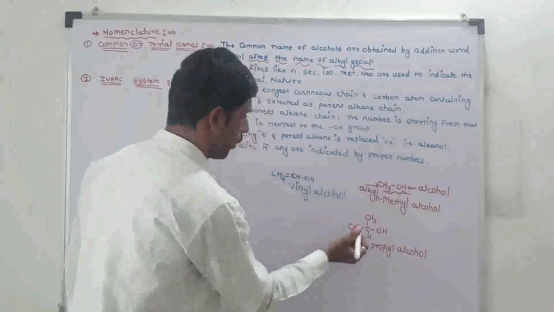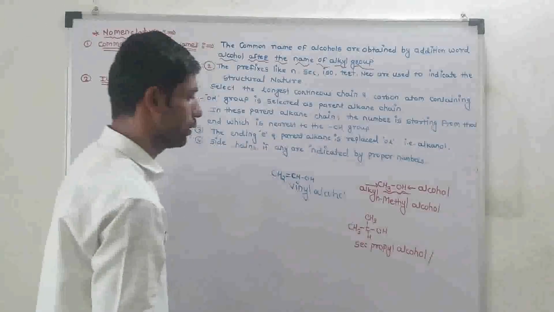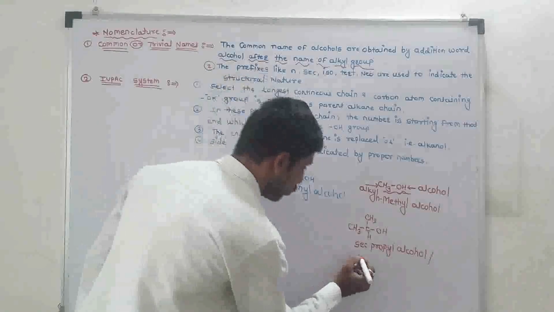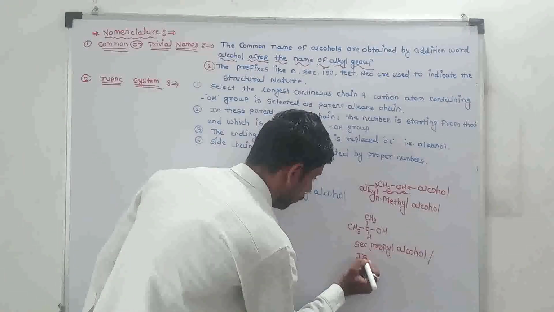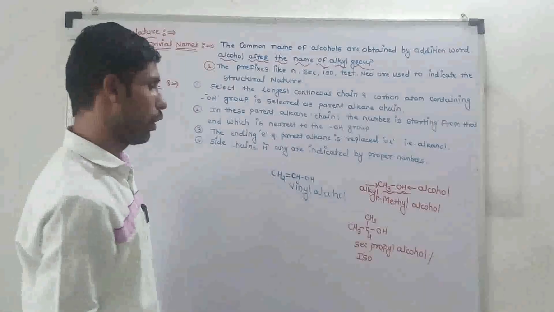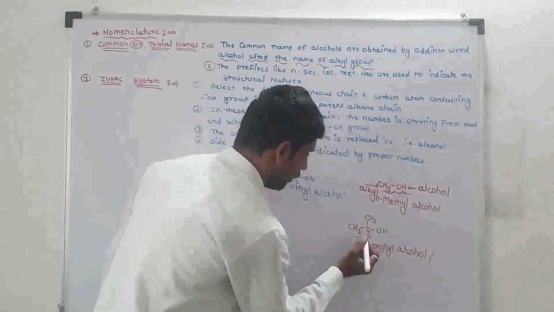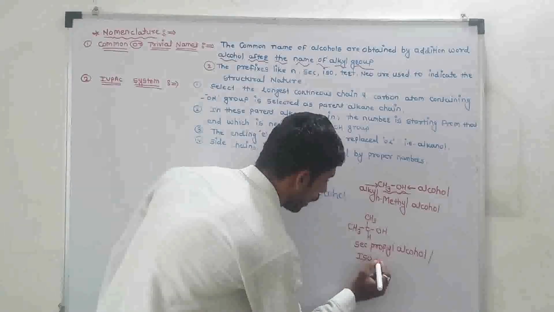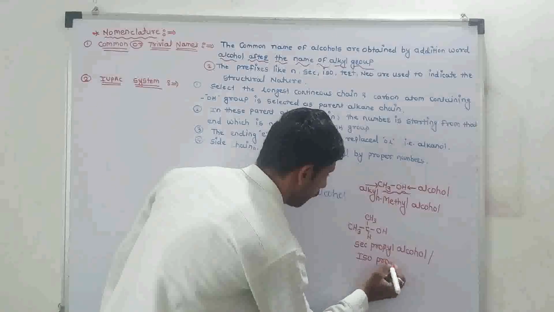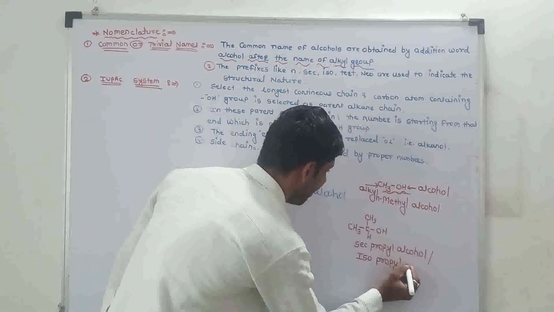In this structure, secondary is also known as iso, so it is also known as isopropyl alcohol.